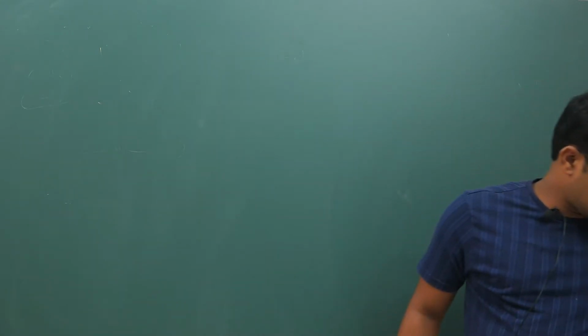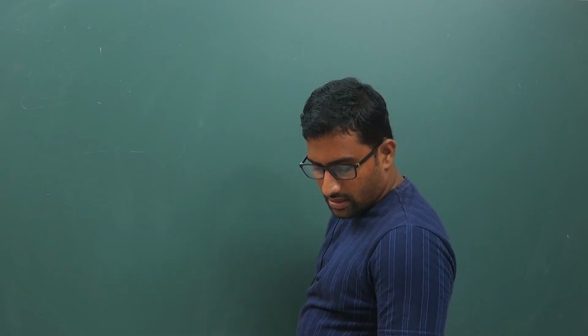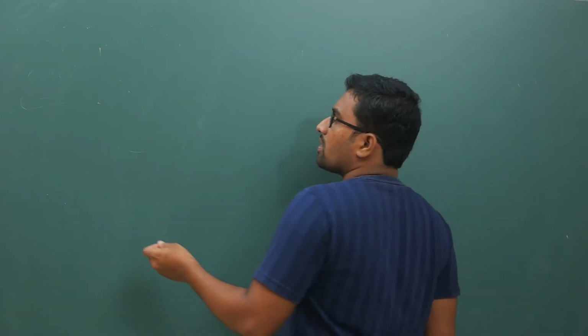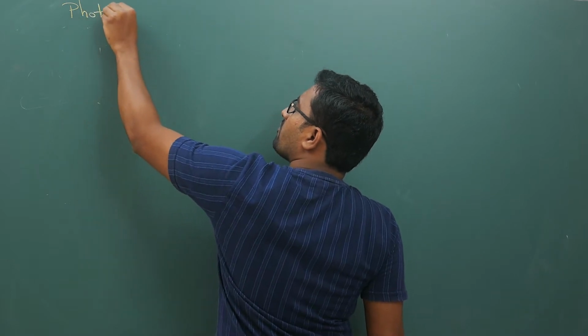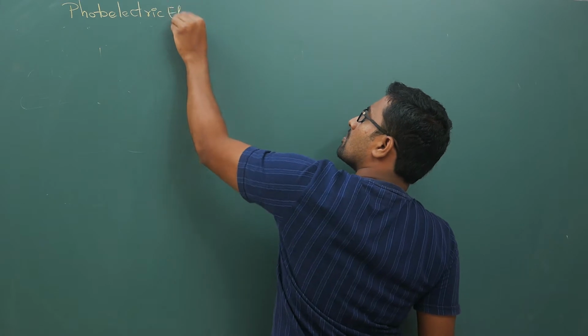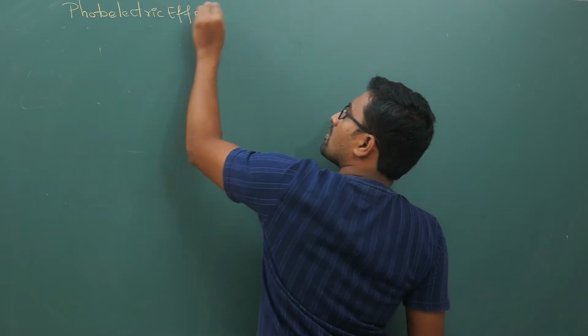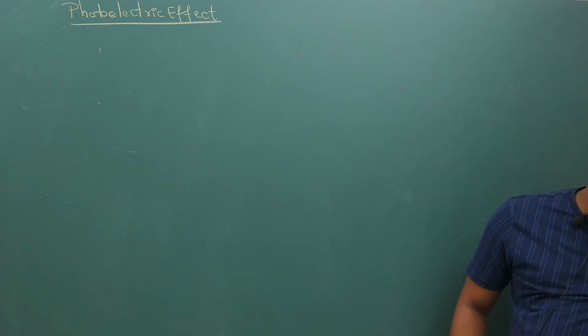All right. So in today's class, we are going to continue with your core part of the chapter, that is your photoelectric effect. Now Einstein's quantum theory could explain photoelectric effect. I have told you. So what is this photoelectric effect? That I will explain. I want you to observe each and every aspect of it carefully.